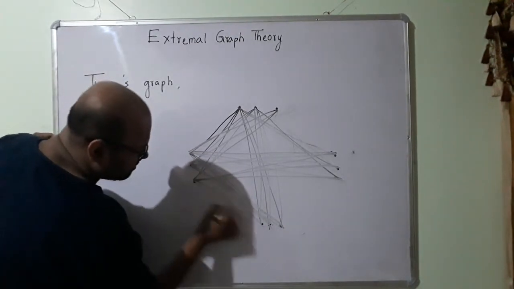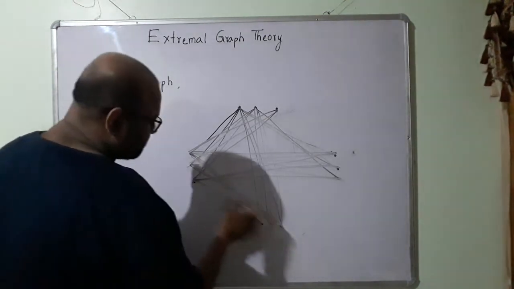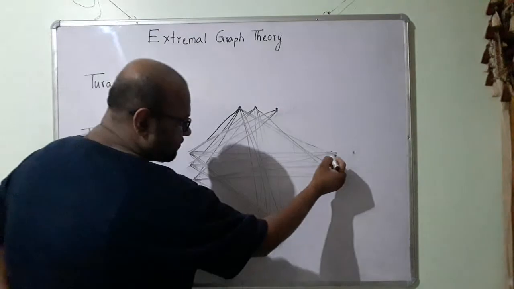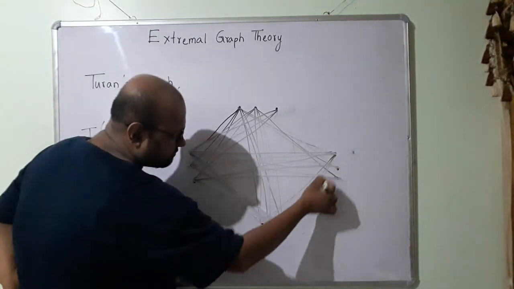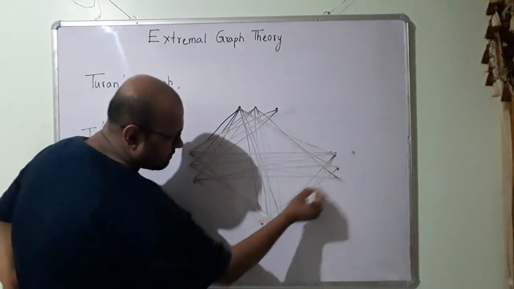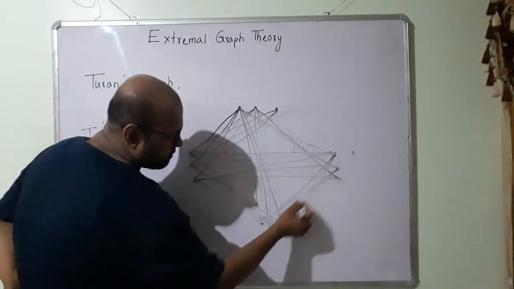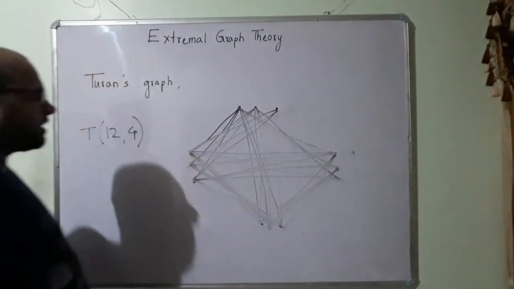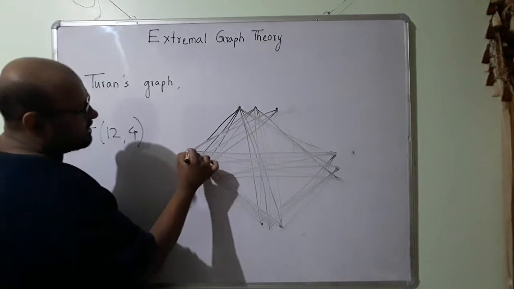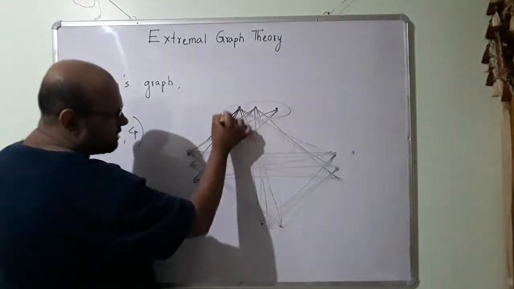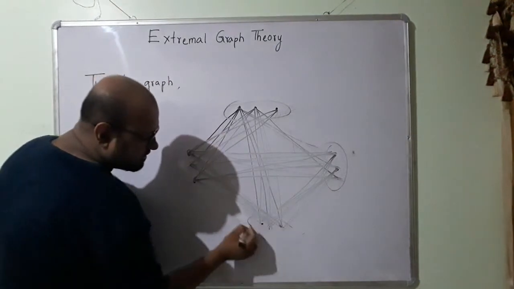I have drawn from here to here all the 3. From here also I have to draw to all this. From each of these vertices I have 3 edges going to these 3 elements, 3 edges going to these 3 elements, and 3 edges going to these 3 elements.